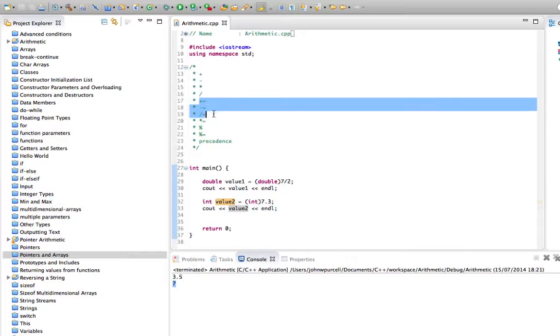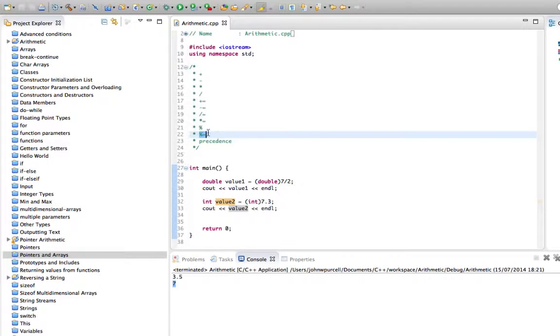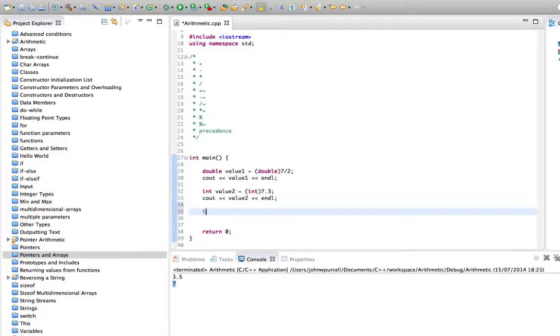We've also got a bunch of operators like this: plus equals, minus equals, divide equals, times equals, and also mod equals, and we'll look at mod shortly. But let's take the simplest version of this. Let's say we've got int value3 equals 8.